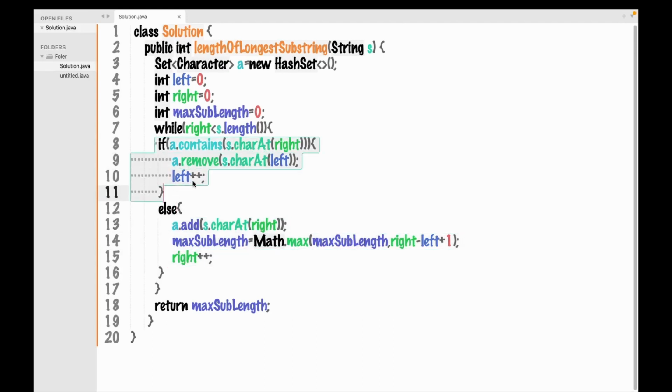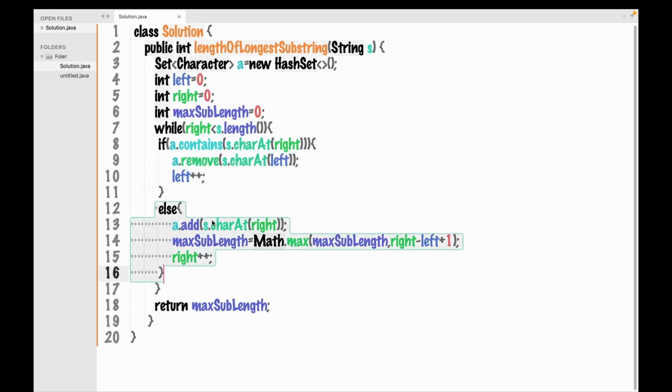First condition, as I told you, is that if there is an element in the set which is equal to the character which is present at right, then we would remove the element to which our left pointer is pointing and we would increment our left pointer.